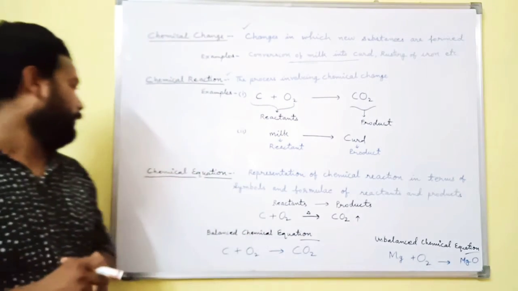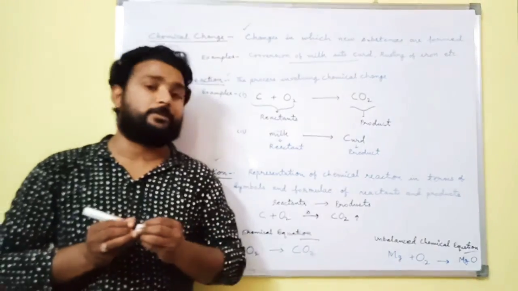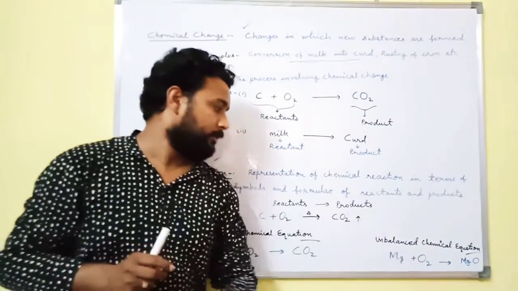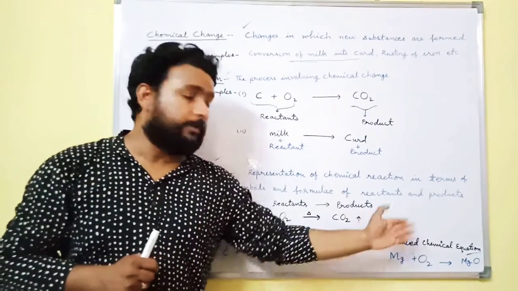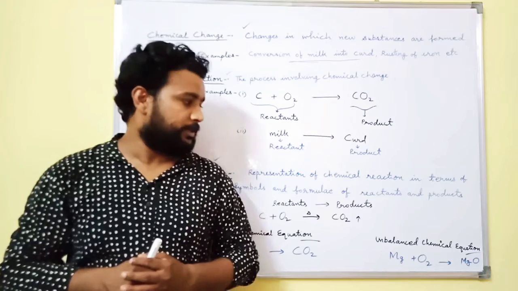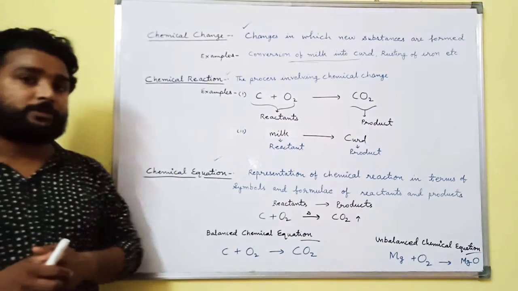Now we will discuss chemical equations. We have balanced chemical equations and unbalanced chemical equations. First of all, what is a chemical equation?